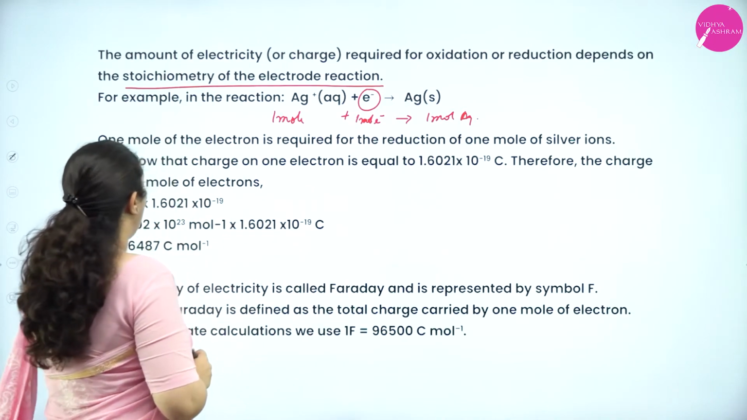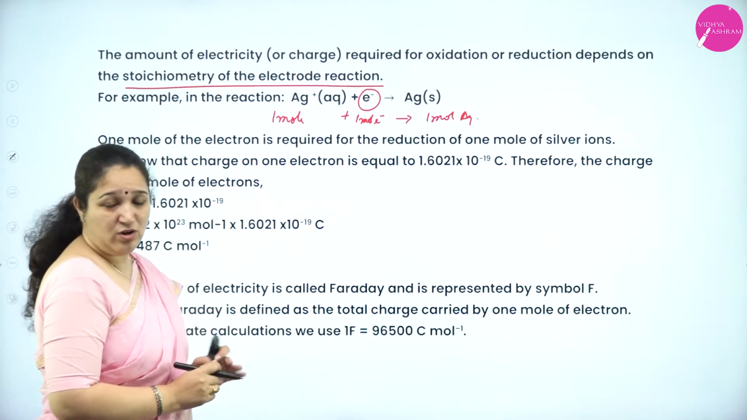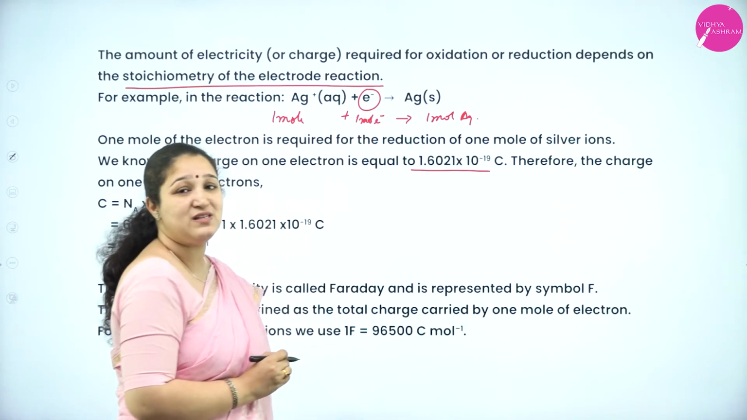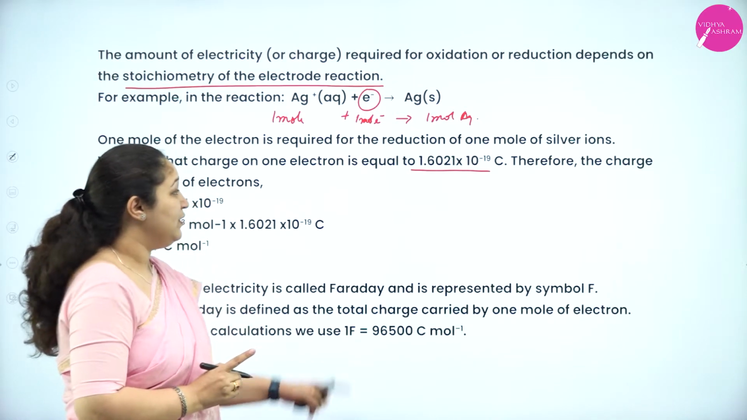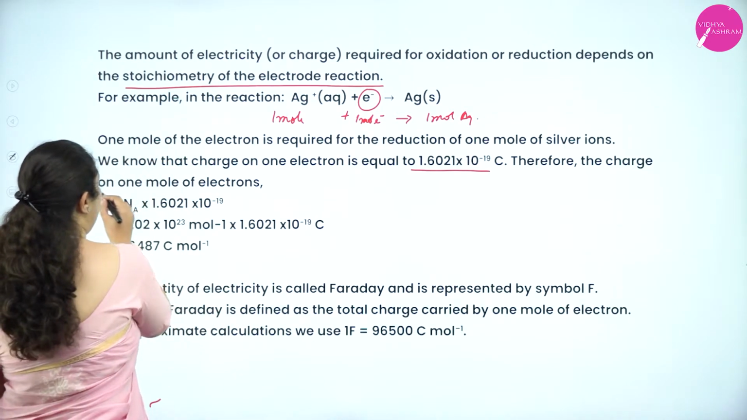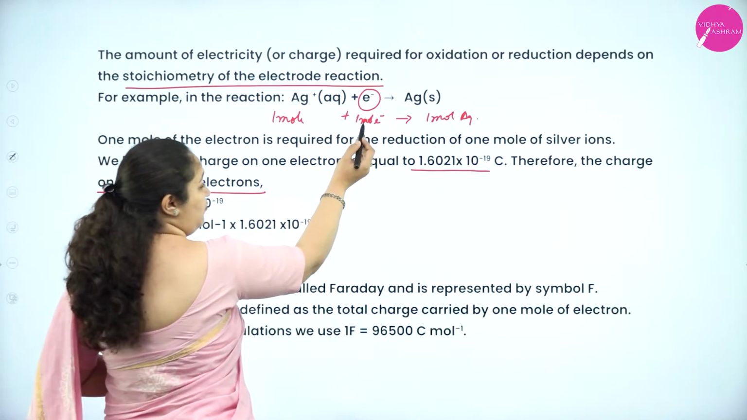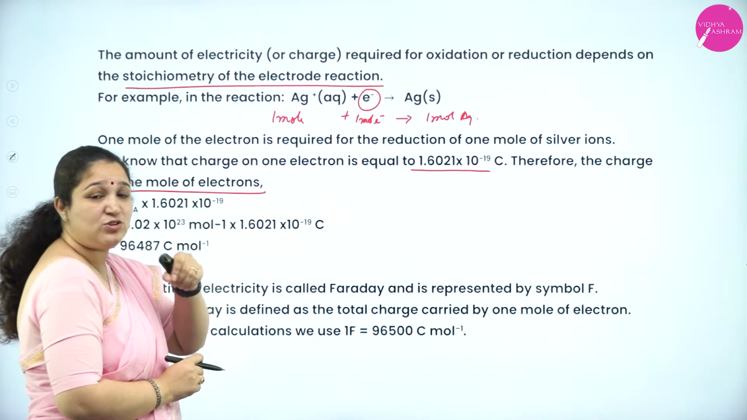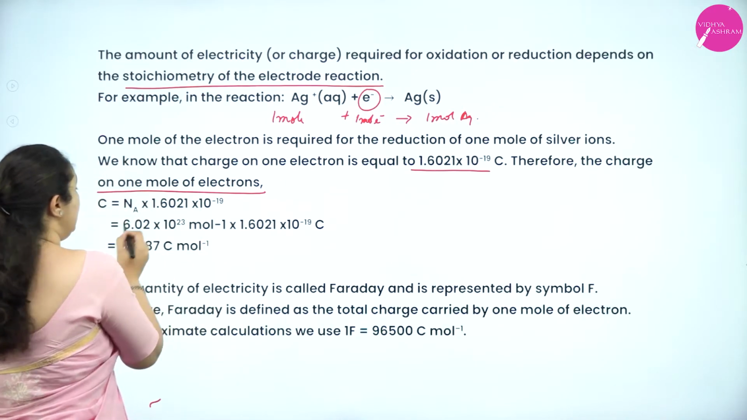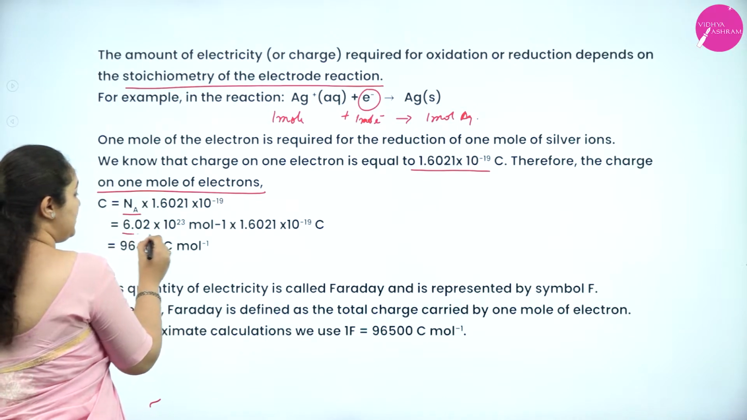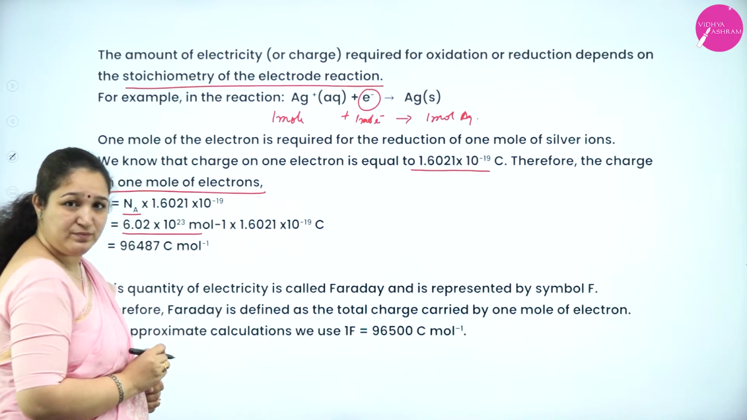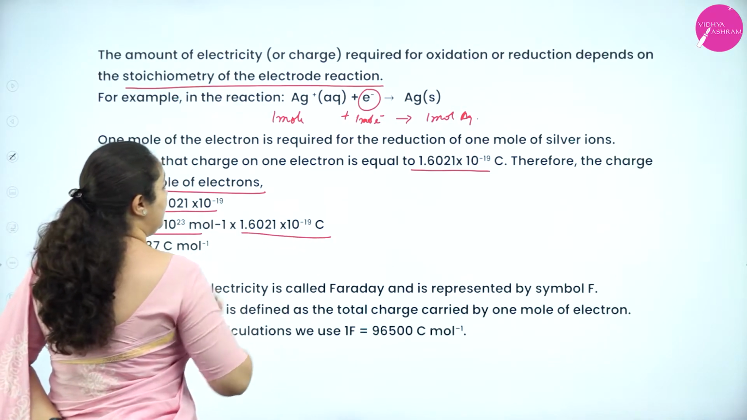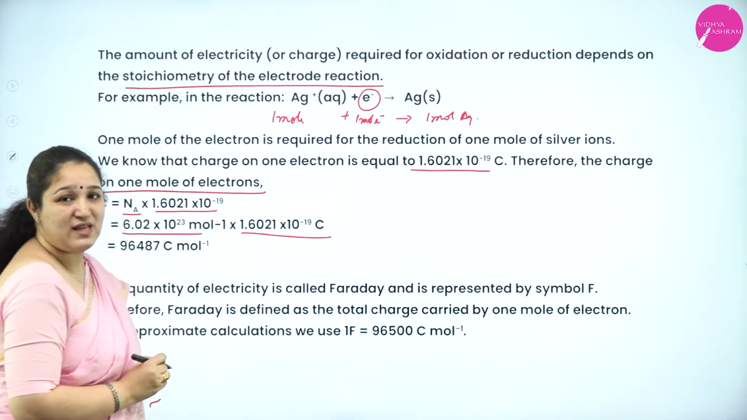Correct? Now, we know the charge on the electron. What is the charge on the electron? It is equal to 1.6021 × 10^-19 coulombs. But that is the charge on 1 electron only. So for 1 mole of electrons, what is the charge? 1 mole of electrons means 6.022 × 10^23 electrons, correct? Into the charge, that is 1.6021 × 10^-19 coulomb.